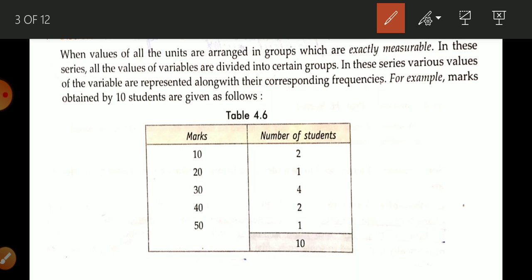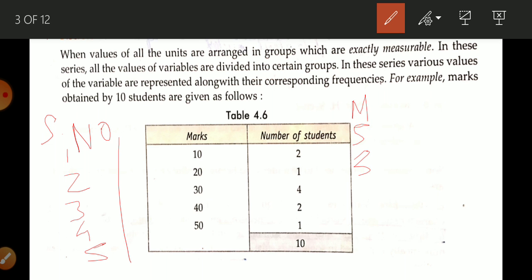Suppose there are serial numbers 1, 2, 3, 4 and 5, and here are the marks obtained in statistics. Roll number 1 got 5 marks, roll number 2 got 3 marks, roll number 3 got 5 marks, roll number 4 got 3 marks, and roll number 5 got 8 marks.